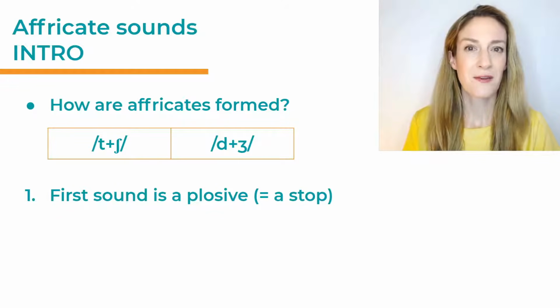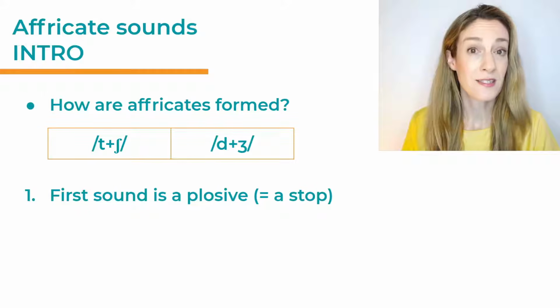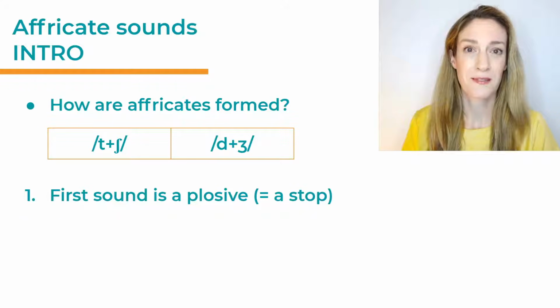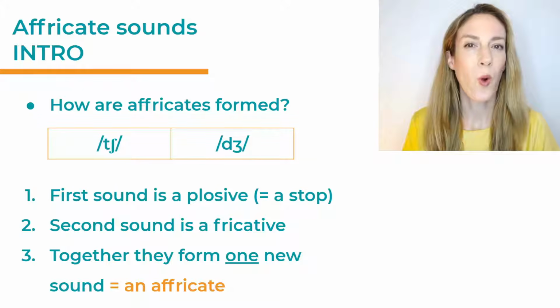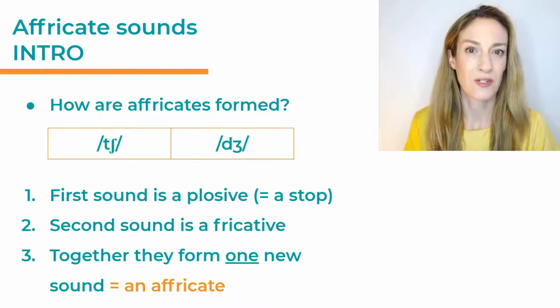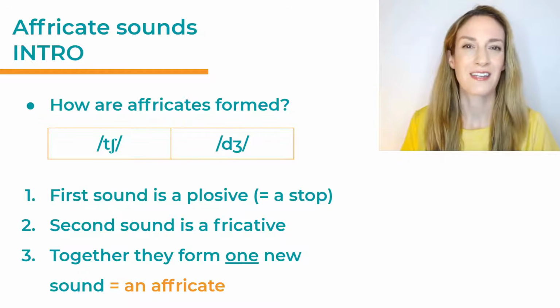Remember, plosives are sometimes called stops. Now we put them together, t, sh, to form ch, and d, zh, to form j. They're not two separate sounds, they form a new sound, ch and j.